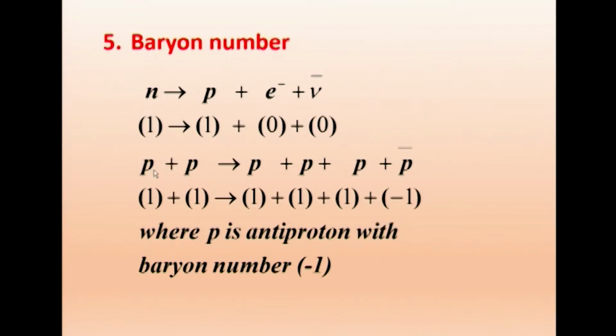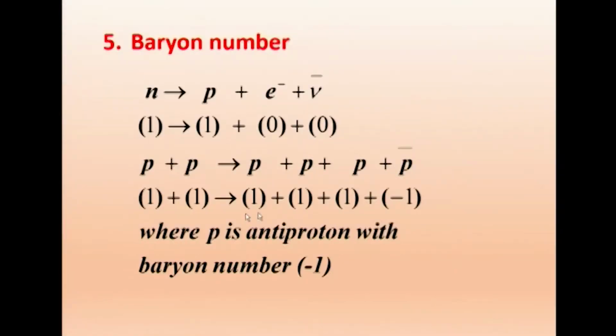Similarly, if we take a proton plus proton collision, we get proton plus proton plus proton plus antiproton. This is the reaction we observe in the LHC, the Large Hadron Collider. Protons collide and one antiproton is also produced. These are all high energy reactions.